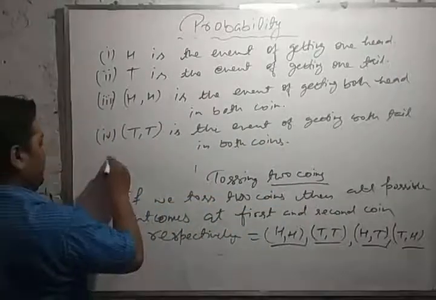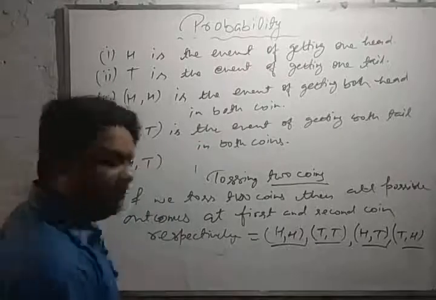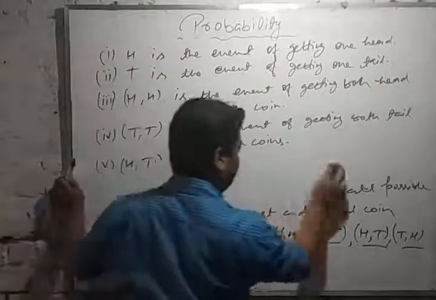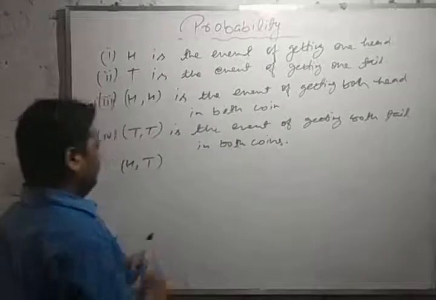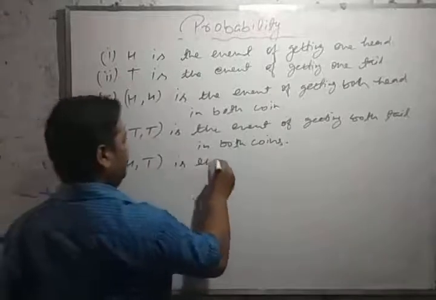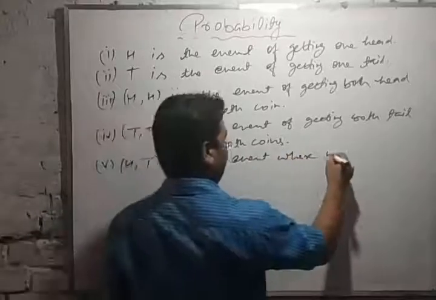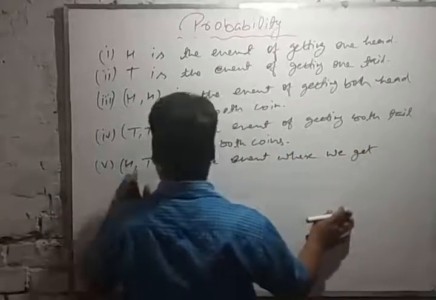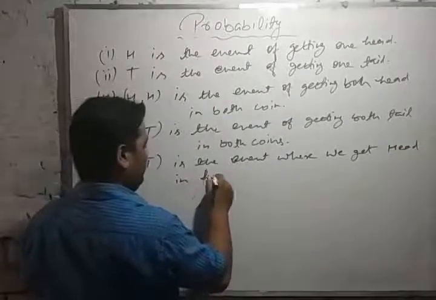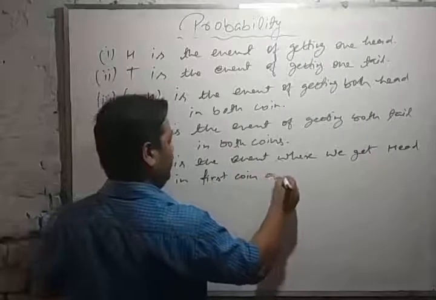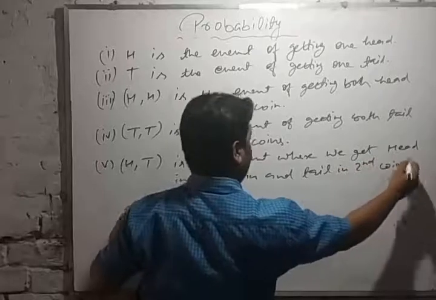Now, if in the first coin H and then T, we can say HT is the event where we get head in the first coin and tail in the second coin.